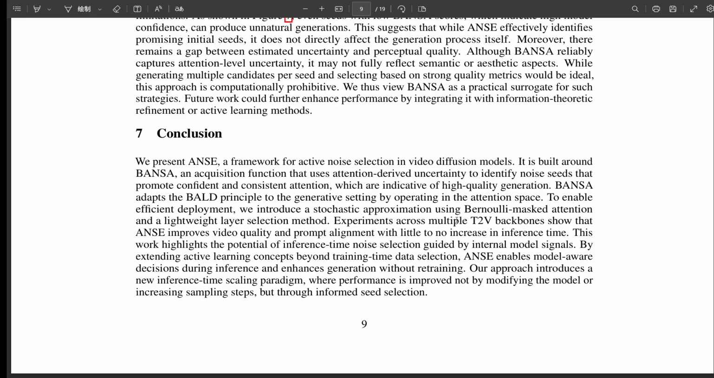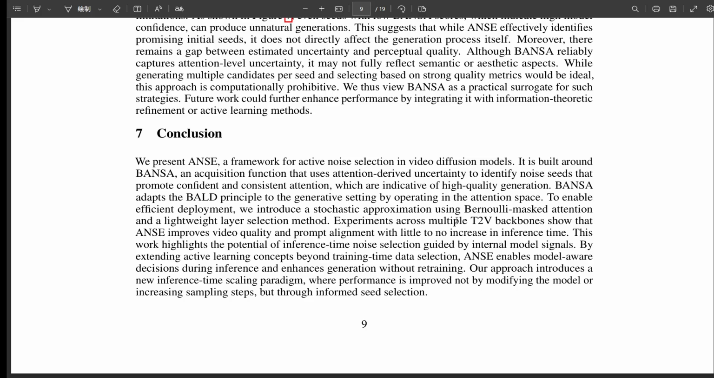So for the listener, what's the relevance if you're building these models? This gives you a concrete technique to improve reliability and quality with low overhead, a way to leverage internal signals you might have ignored. And if you're just using these tools, hopefully approaches like ANSE becoming standard means you get better, more consistent videos more often, less time hitting generate again and again, hoping for a lucky seed, more predictable results closer to your prompt. Right, getting what you ask for more reliably. That's the goal. So this deep dive into ANSE and BANSA really shows how listening to the model's own internal confidence, how steady its attention is when faced with that initial noise, can unlock better quality right from the start.